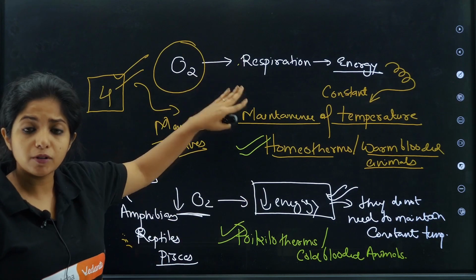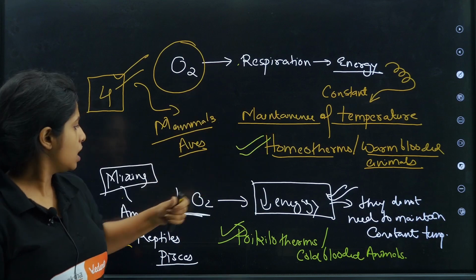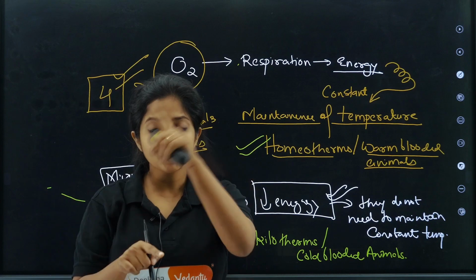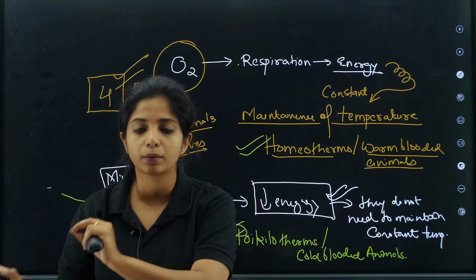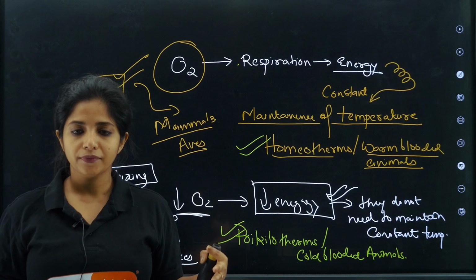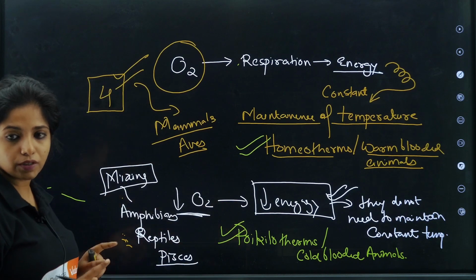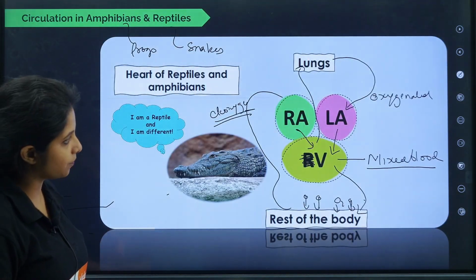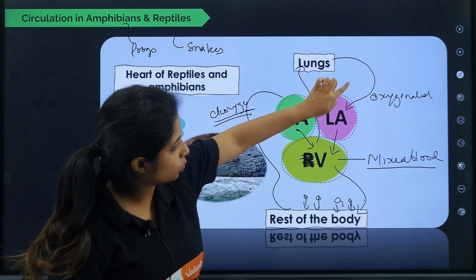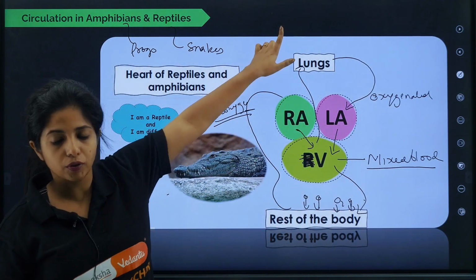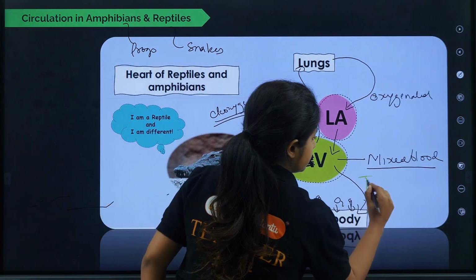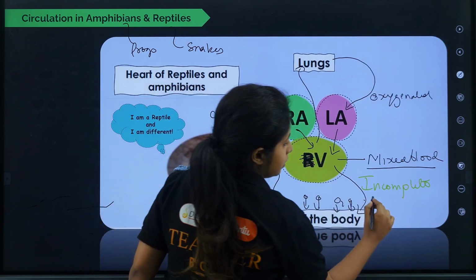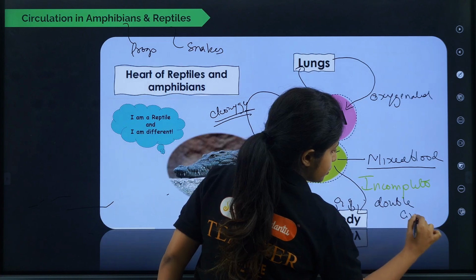Why do they show double circulation, proper double circulation? Because of this reason. What about these guys? Amphibians and reptiles, do they also show double circulation? Yes, in their heart also blood is moving twice, but you call this incomplete double circulation. It is not complete because mixing of blood is there. Now if you want to take a screenshot of this, you can take. Otherwise I have anyway mentioned also. Okay, works? So as I said, here also blood is moving twice. One cycle is this, then it is coming back again, then it is going to the lungs. So it is moving, but it is incomplete. Incomplete, is it visible? Double circulation.